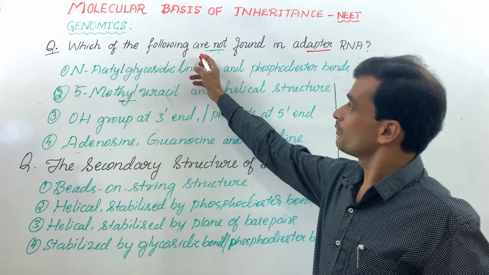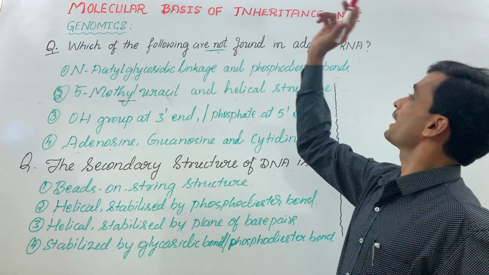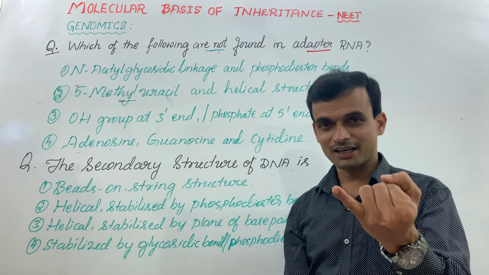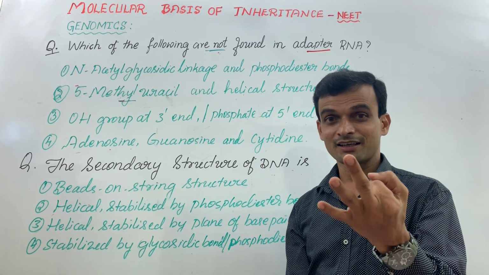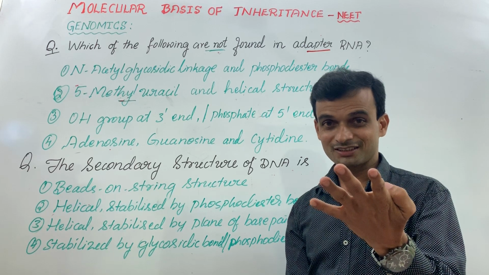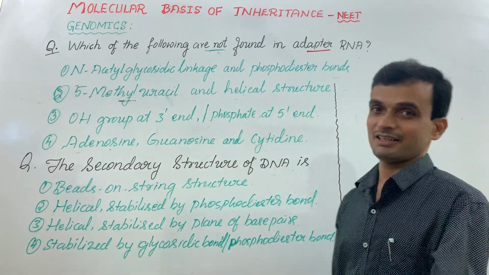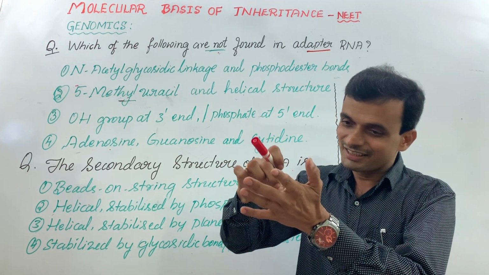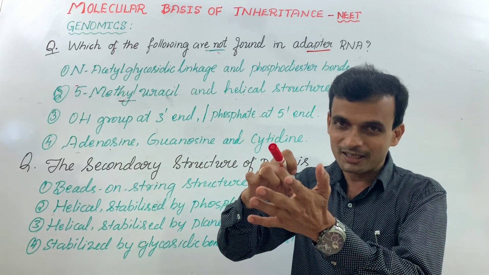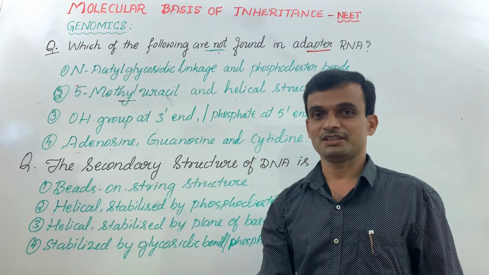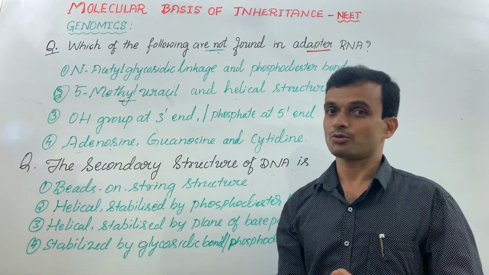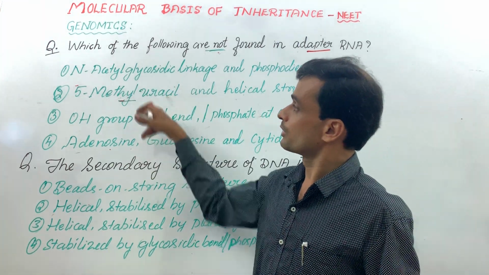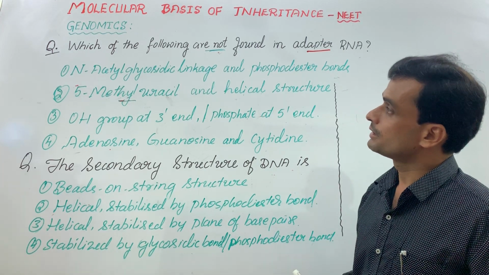Which of the following are not found in adapter RNA? You have heard of tRNA, mRNA, rRNA, genetic RNA in viruses. Then which is this adapter RNA? tRNA is also known as adapter RNA. On one side it recognizes the triplet of mRNA, on the other side it recognizes an amino acid. That is a very specific process catalyzed by an enzyme. We will understand that later. Let's look at the following four options.